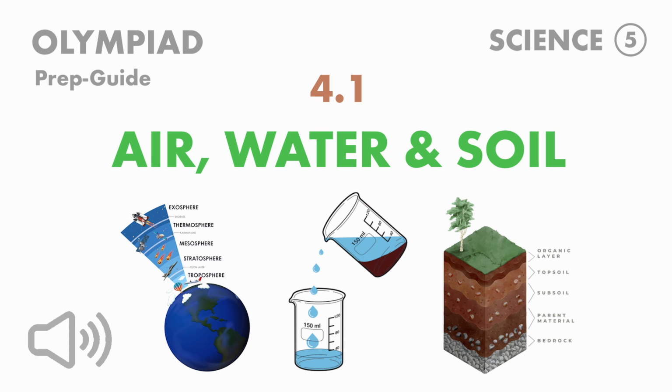Water. Water is essential for life. About 70% of the Earth's surface is covered with water. It is present in oceans, rivers, lakes, ponds, etc. Water also exists in air as water vapor and under the ground as groundwater.